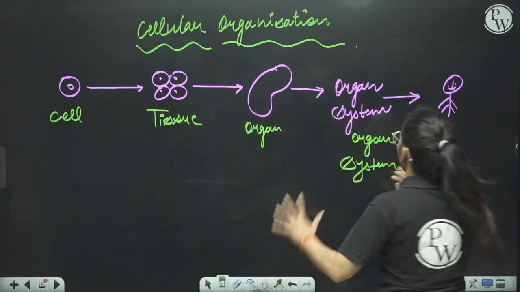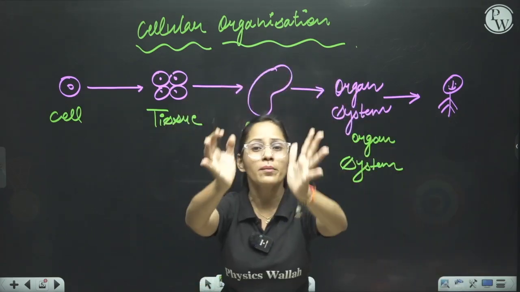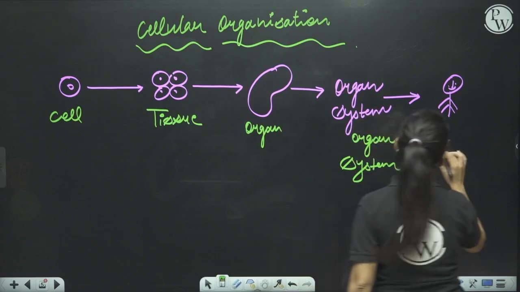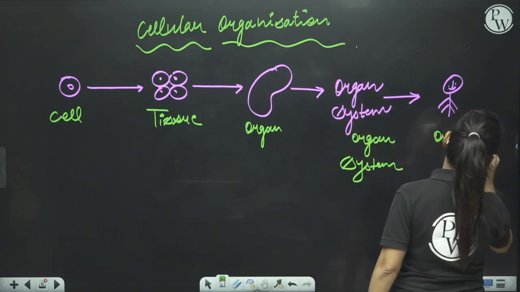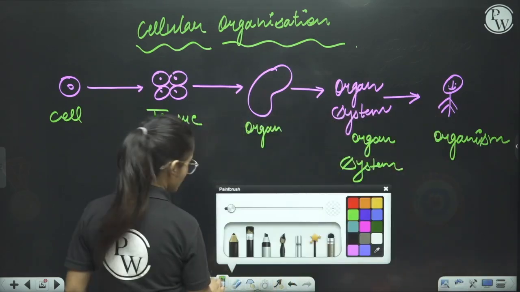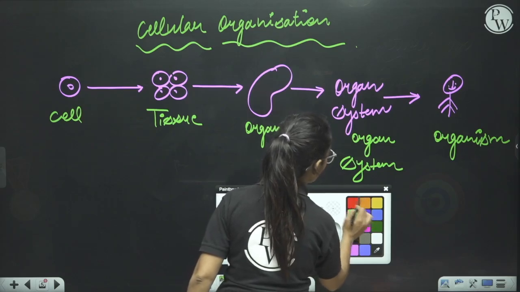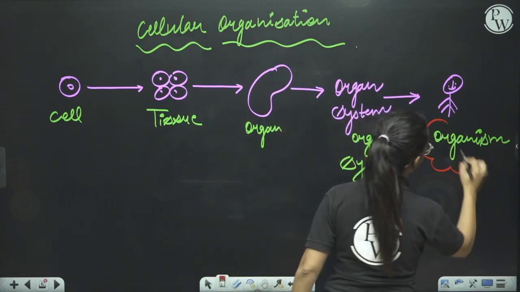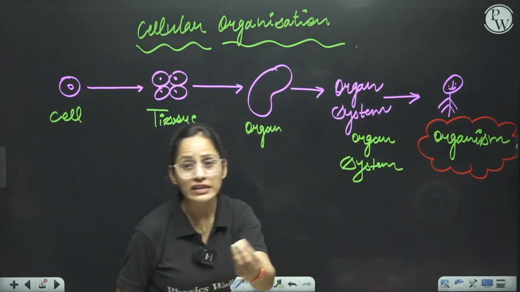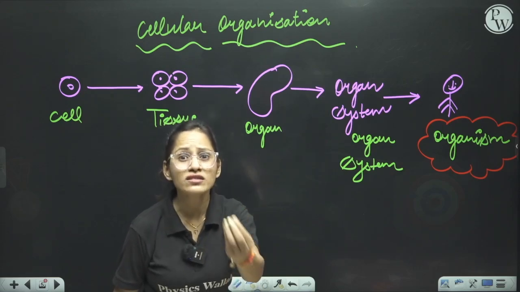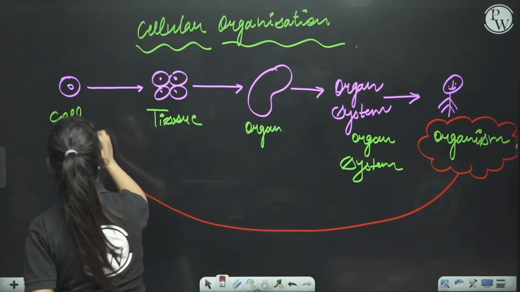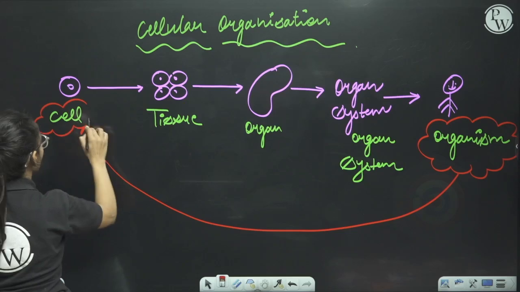And when an organ system is created inside the body, it will make an organism, students. So here you can see this organism, if we ask what the basic unit is, ultimately this organism is made up of cells.